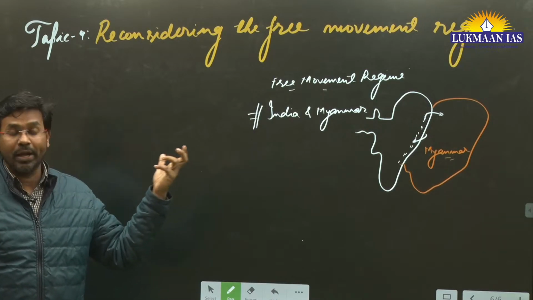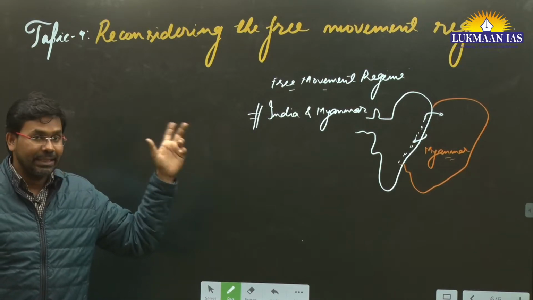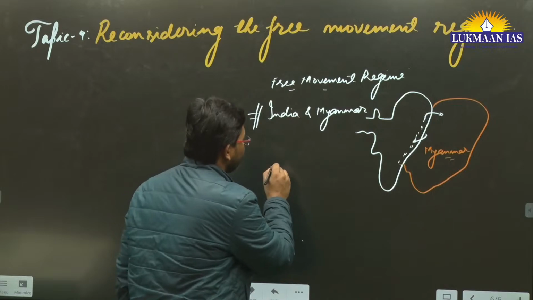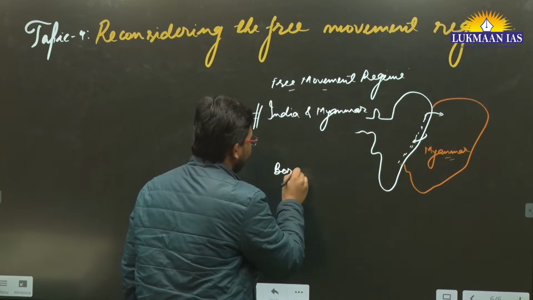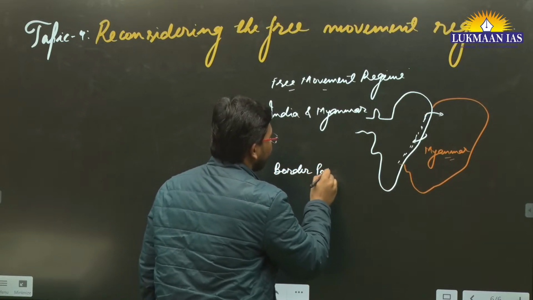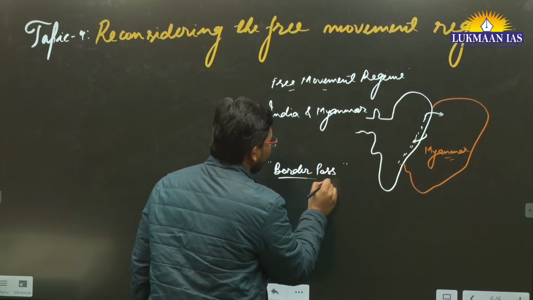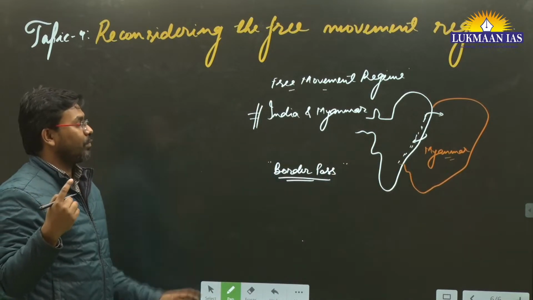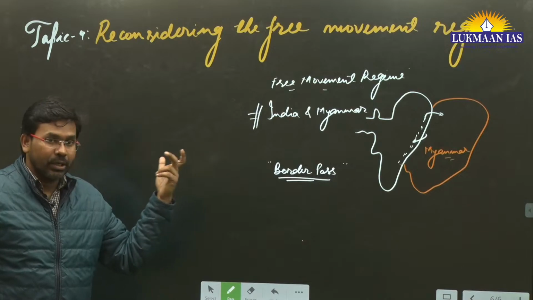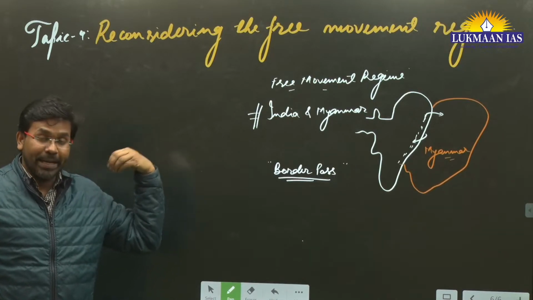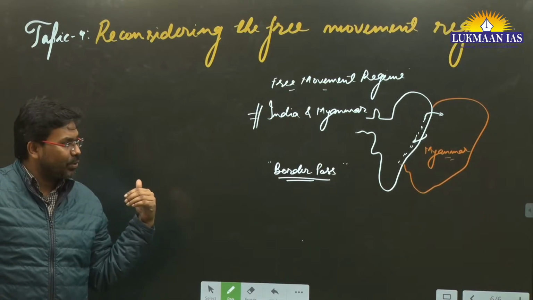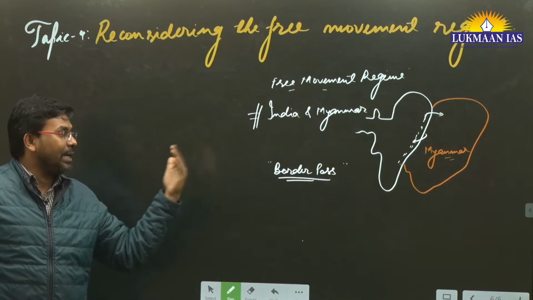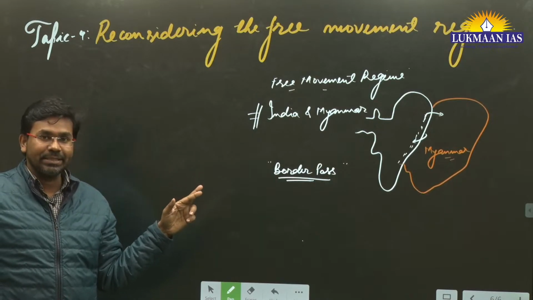So they will be able to have visa free travel, and they just need a border pass. What they need? They need a border pass to move from Myanmar to India, from India to Myanmar. And within a year they can move many times. They can stay for, let's say, 2 weeks in each travel on either side.